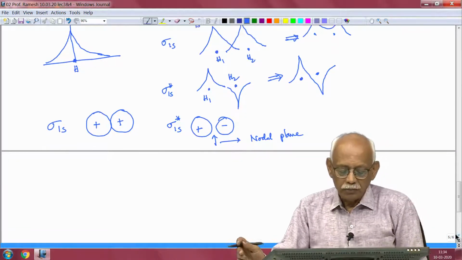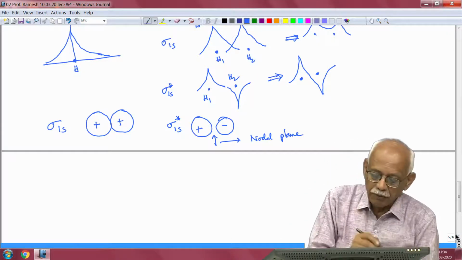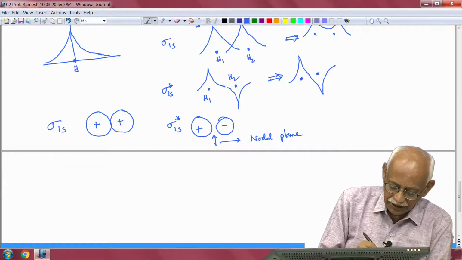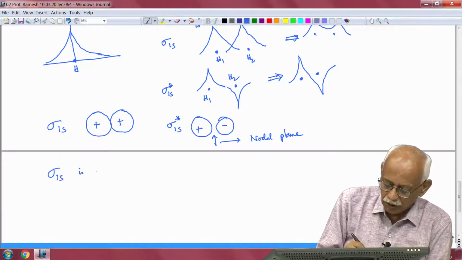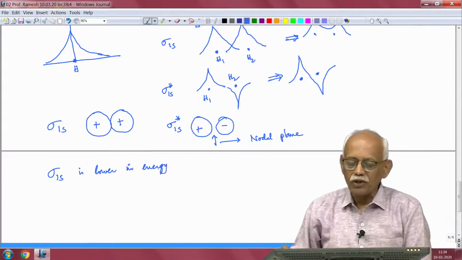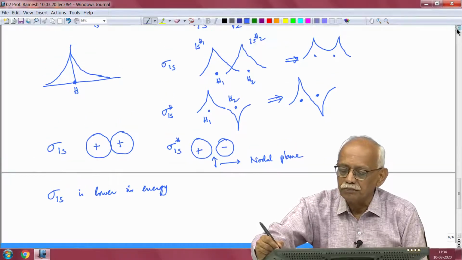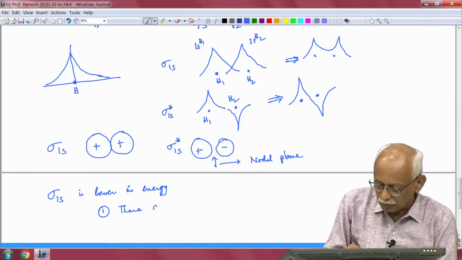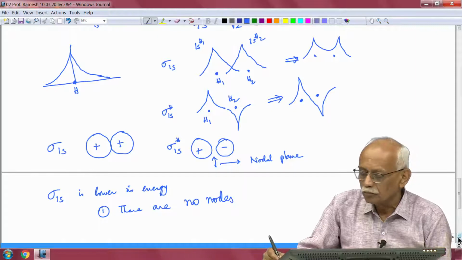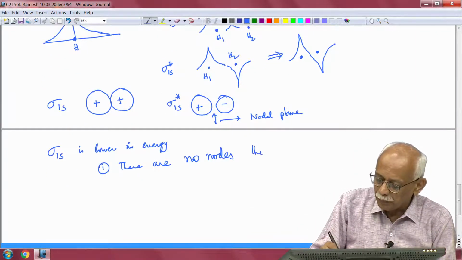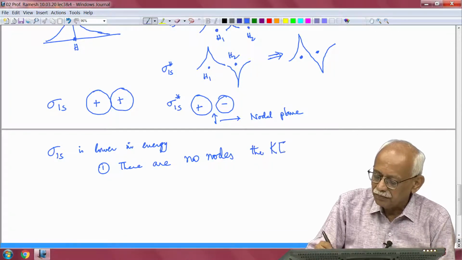So now let us see the reason why sigma 1s should have a lower energy than sigma star 1s. Sigma 1s is lower in energy for two reasons. One, there are no nodes, so this means that the kinetic energy is low.